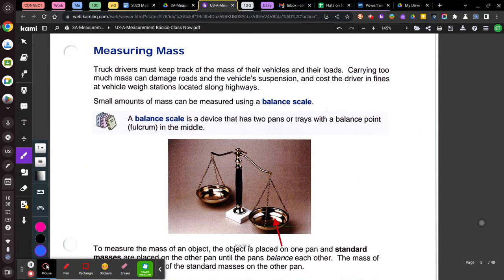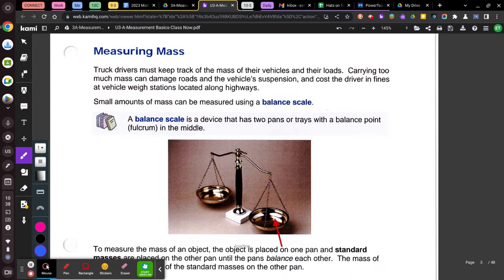All right, measuring mass. It says truck drivers have to keep track of the amount of mass in their vehicles. That's why we have vehicle weigh stations, because carrying too much mass on the roads can damage the roads. So that's why those big trucks always have to pull off and get measured. So it says small amounts of mass can be used on a balance scale. So this is a balance scale.